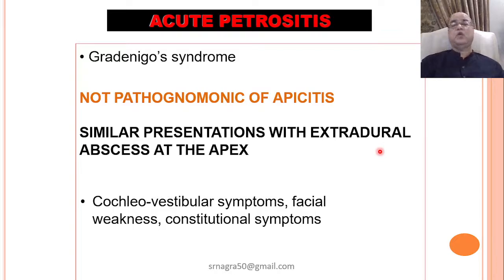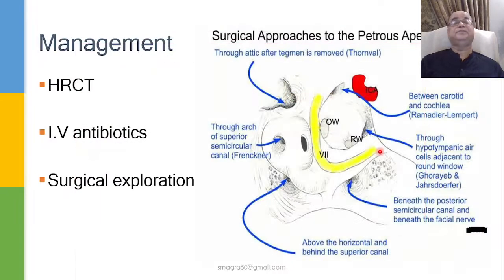And there can be cochleovestibular symptoms along with facial weakness and constitutional symptoms in case of acute Petrositis. A high resolution CT scan will be the investigation of choice to show us the extent of the infection and the route by which the infection has traveled from the middle ear and mastoid cavities to the petrous apex. Of course, high dosage IV antibiotics, this should be a triple regime, and the ultimate treatment is surgical exploration.